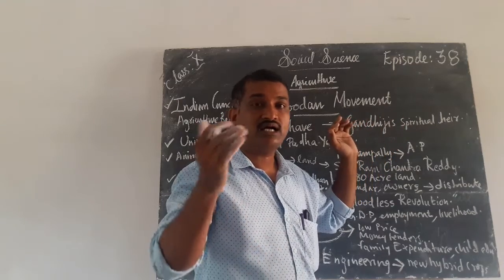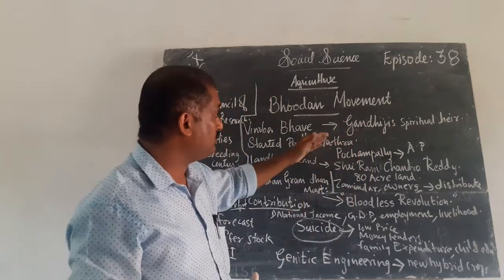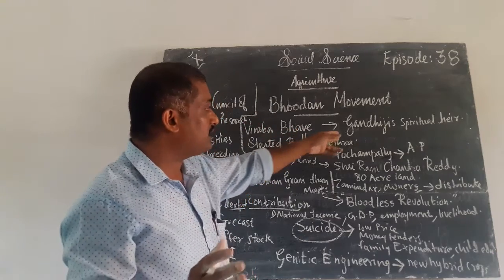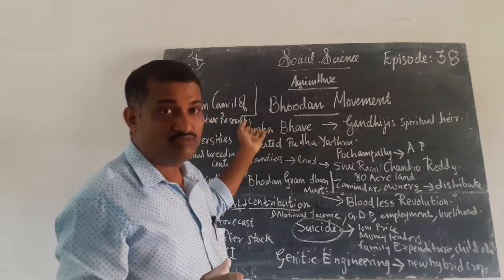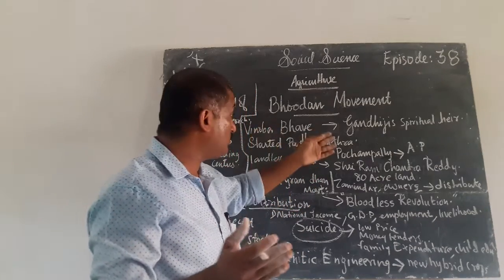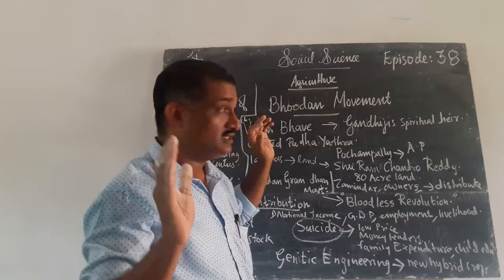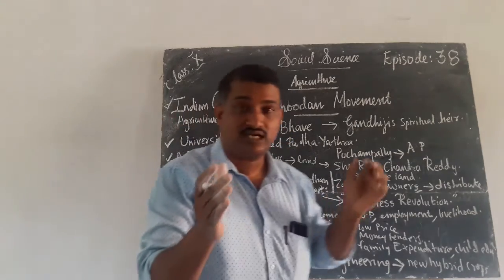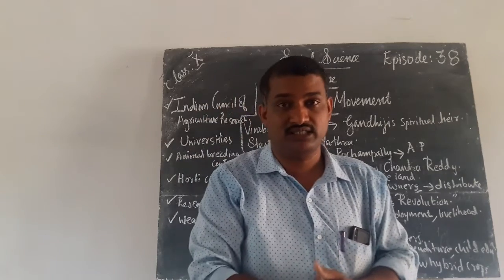He was the follower of Gandhiji, and he mainly focused on Gandhiji. Gandhiji's spiritual heir was Vinoba Bhave. He totally followed Gandhiji. Then he started Padayatra after the death of Mahatma Gandhi.